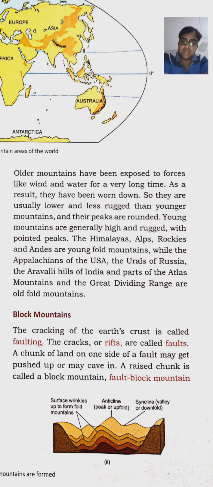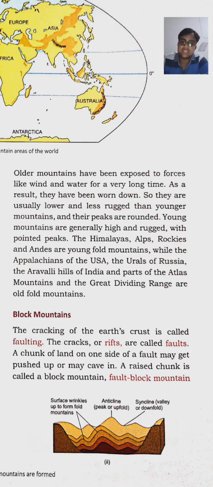Then younger mountains will have more rough surface, and they will have much more height also. Old fold mountains will have rounded peaks, whereas the young mountains will have pointed peaks.